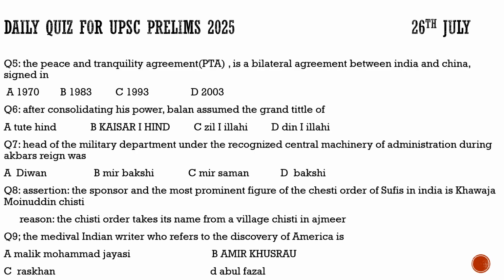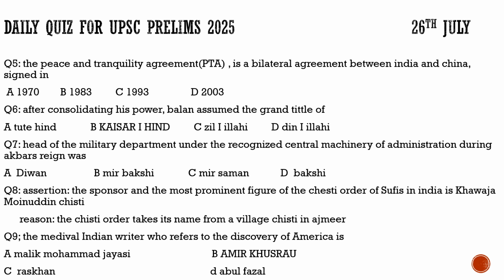Now coming to the question number 5, it talks about the Peace and Tranquility Agreement, which is a bilateral agreement between India and China. Was it signed in 1970, 1983, 1993 or 2003? We had discussed it. We discussed a few key provisions of this agreement. So for the question number 5, the correct option would be option C. It was signed in 1993.